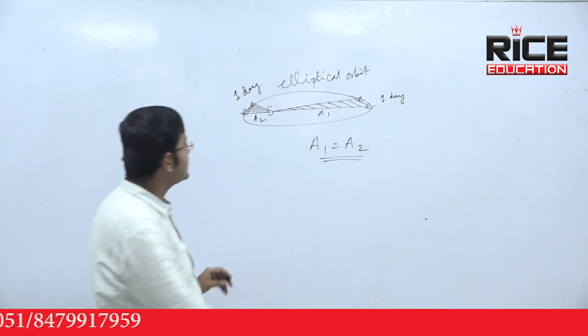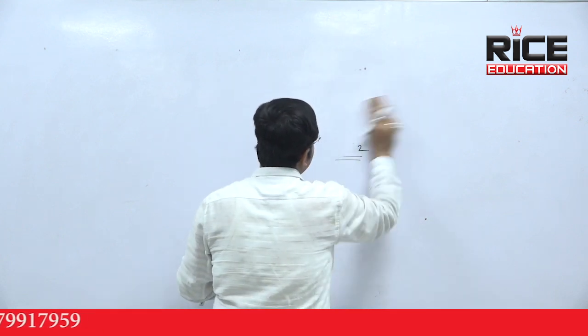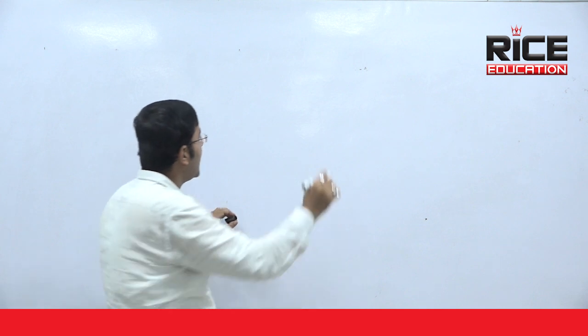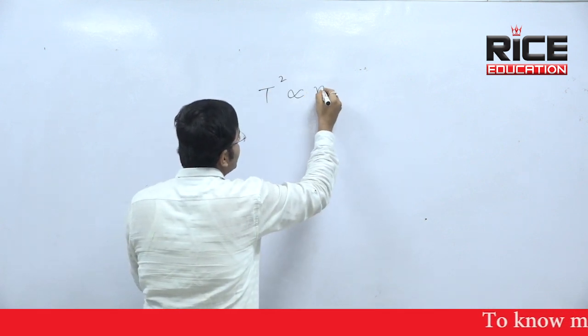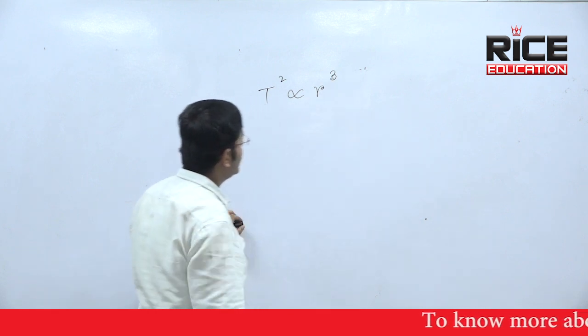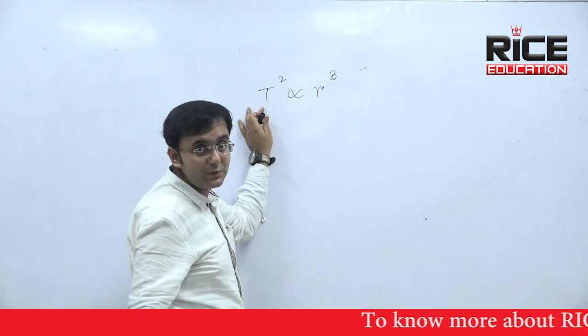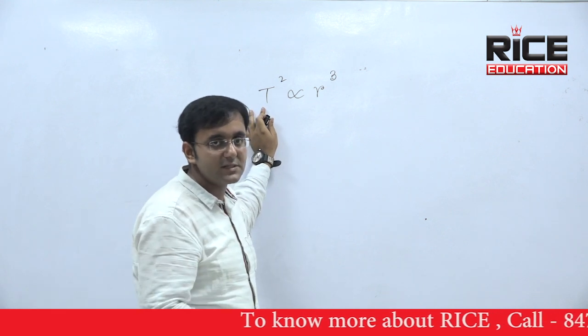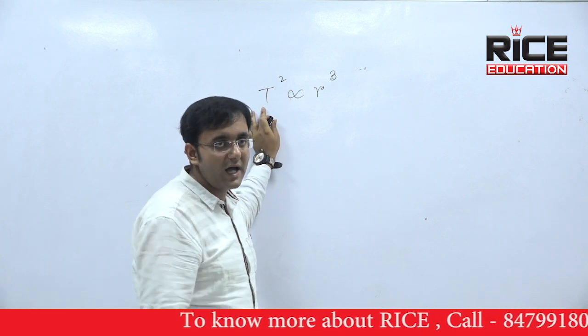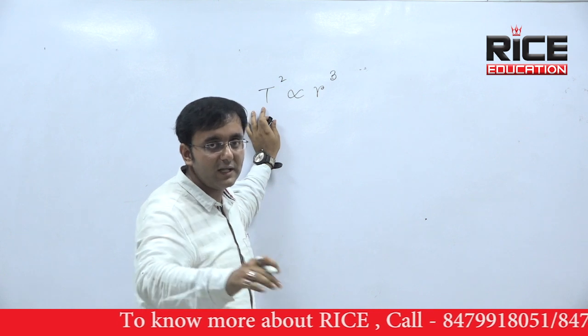And the last law, or the third law of Kepler, is the law of time period. Here Kepler said that T square is proportional to R cube. T is the time period of revolution, R is the average distance or the semi-major axis of this elliptical orbit, or you can say R is the average distance between Sun and the planet.